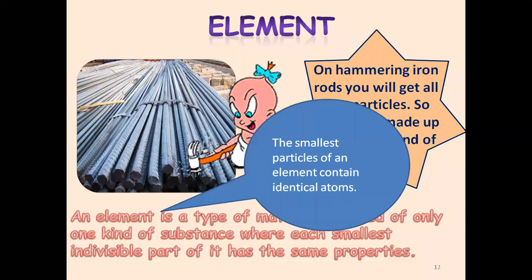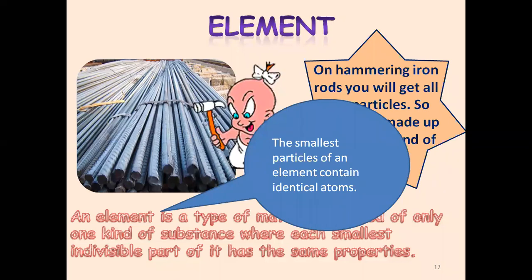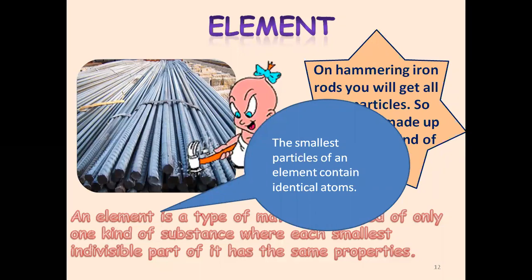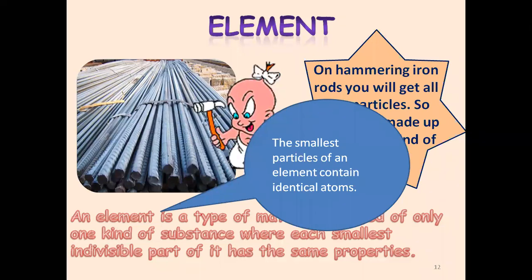Are you all writing? Do you want to write or do you want me to move ahead with the slide? Identical means same. The smallest particle of an element contains the same atoms. If I take an iron rod and try to break it, कोई और atom निकलेगा उसमें से, क्या वो gold बनेगा या silver बनेगा? No, it is still going to remain iron. So it is identical. So the smallest particles of an element contain identical atoms.